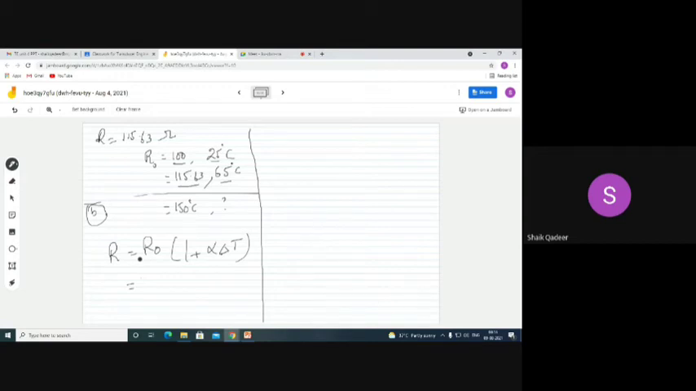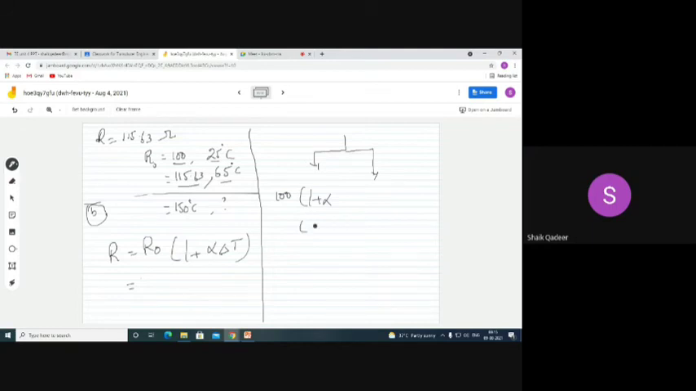If you are taking 115.63, then T value should be 65. Remember this. Do you understand? Yes, sir. Accordingly, do the calculation and tell me the answer. One of you, I suggest, please make the calculation like this. Take the value of R naught as 100 into 1 plus, take alpha as it is.